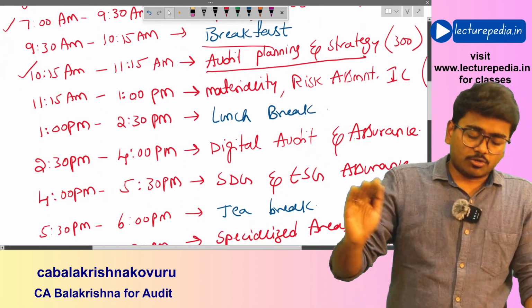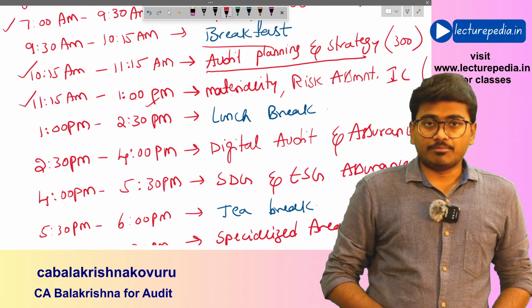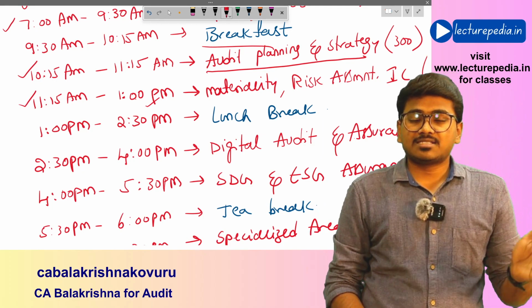Next, once you have completed audit planning and strategy, from 11:15 to 1 p.m. you'll complete materiality and risk assessment.